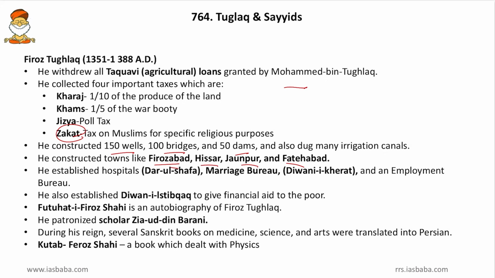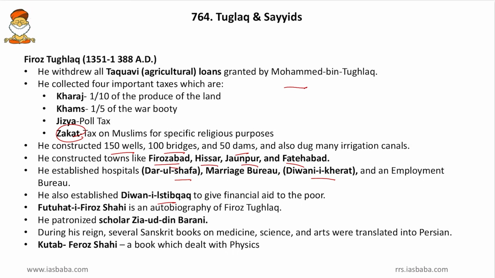Then he established hospitals, that is Darul Shafa, and a marriage bureau, that is Diwan-i-Khairat, and an employment bureau. So friends, he was a great administrator, and almost all the current departments and offices he had established long back, that is the register office for marriages, then government hospitals, then employment exchanges. So all these he had established. Then he also established Diwan-e-Istihqaq to give financial aid to the poor. So this Diwan-e-Istihqaq, a charitable trust, is worth remembering.